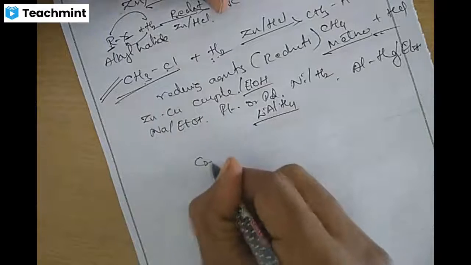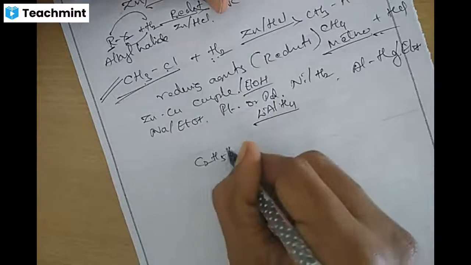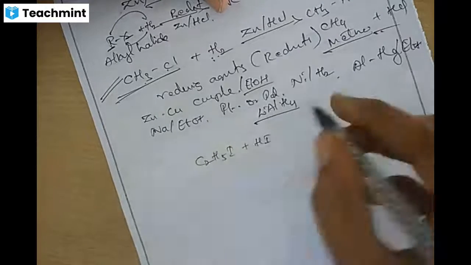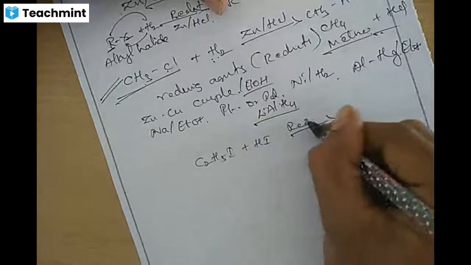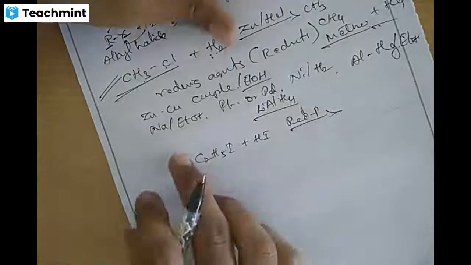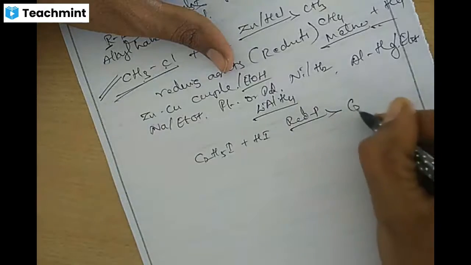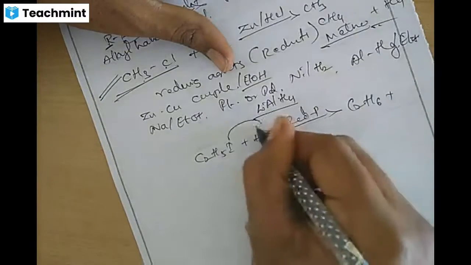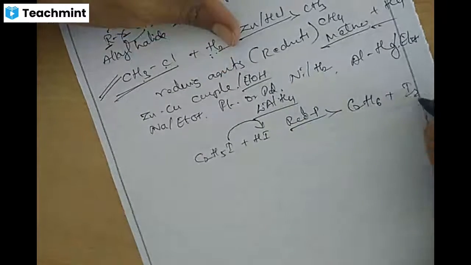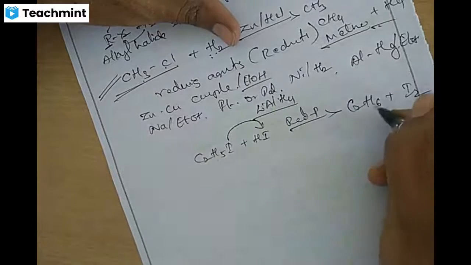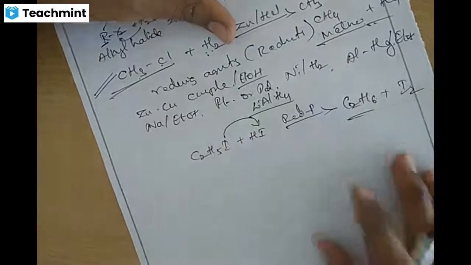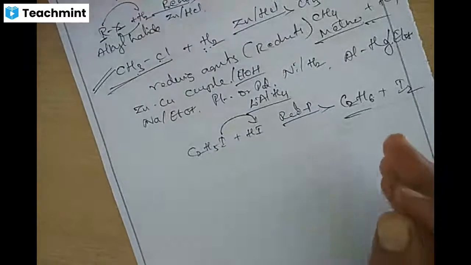Example, ethyl iodide, C2H5I, treated with hydroiodic acid, HI, in presence of red phosphorus, which also acts as a reducing agent, gives C2H6.